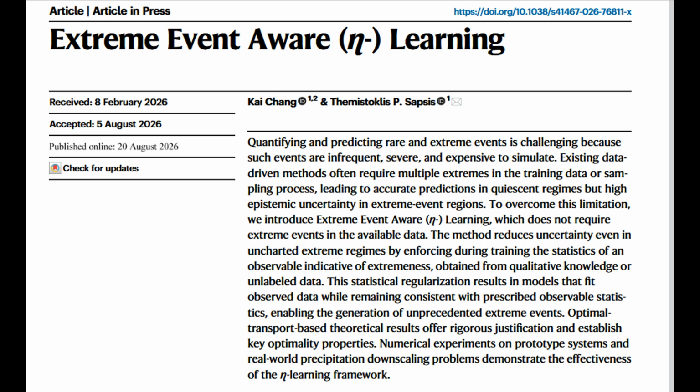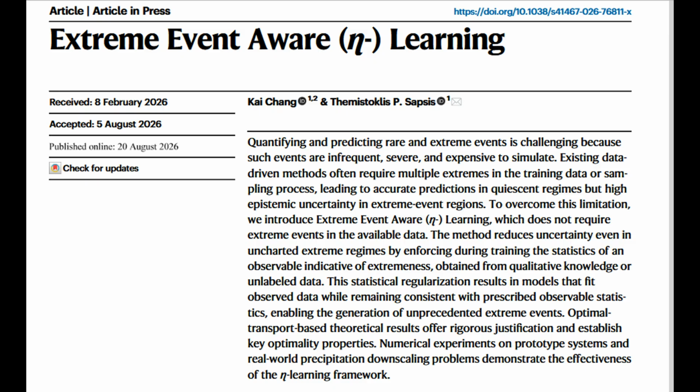Mathematical formulation. The framework works as follows: input X, physical driver, e.g. initial conditions, low-resolution data. State U, high-dimensional system state, e.g. weather field. Observable Y equals G(U), scalar quantity indicating extremes, e.g. maximum precipitation.